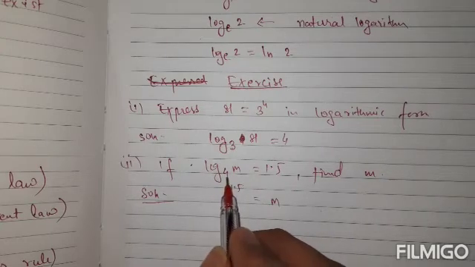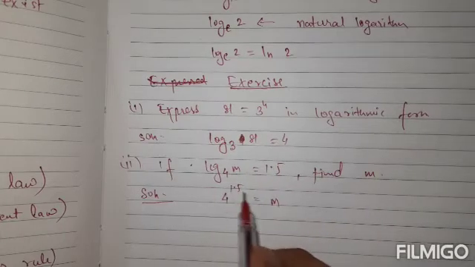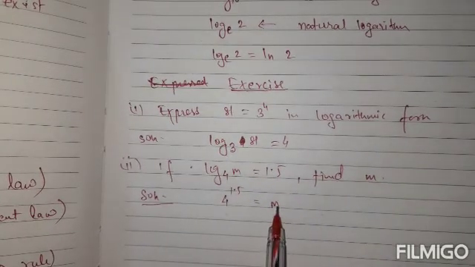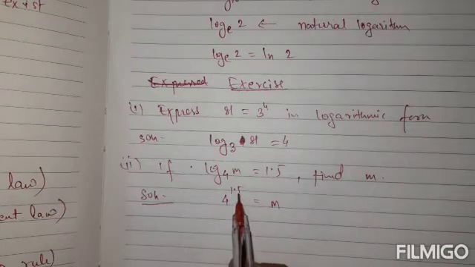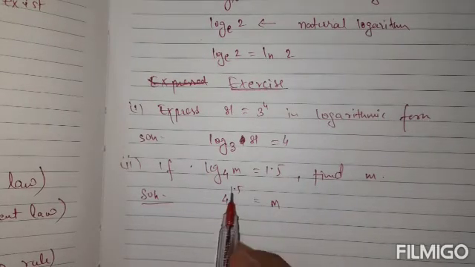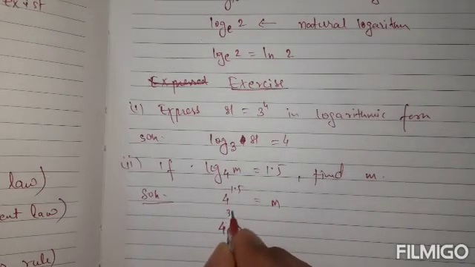We cannot directly evaluate 4 to the power 1.5 in decimal, so simply express 1.5 as 3 by 2.